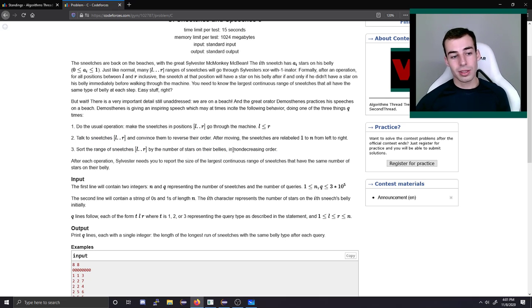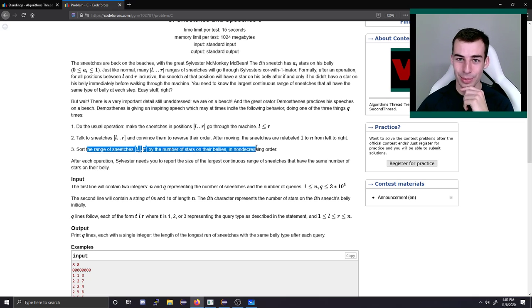We also need this range sort. Now that's a bit tricky, because range sort is not a segment tree operation that I know how to handle, at least. And if this is something you could do in general, that would be very surprising. It sounds like a really hard operation to handle.